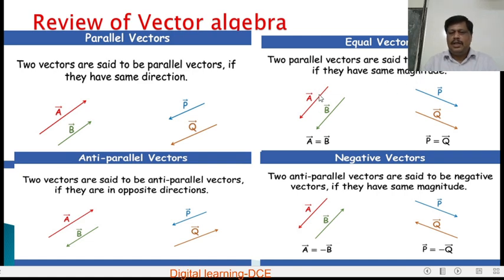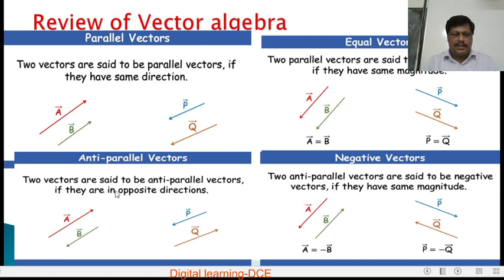Here also vector A and B are acting in the same direction, and their magnitudes are also equal. Then only we say that vector A is equal to vector B; they are called equal vectors. Here also vectors P and Q are acting in the same direction, and their magnitudes are also equal. Therefore, vector P is equal to vector Q.